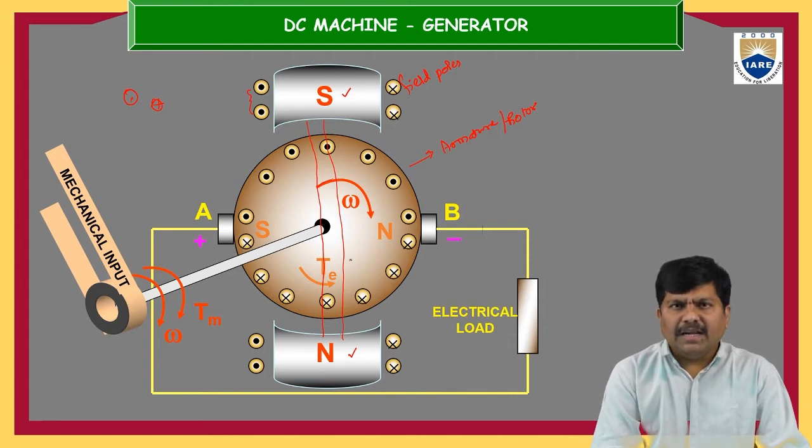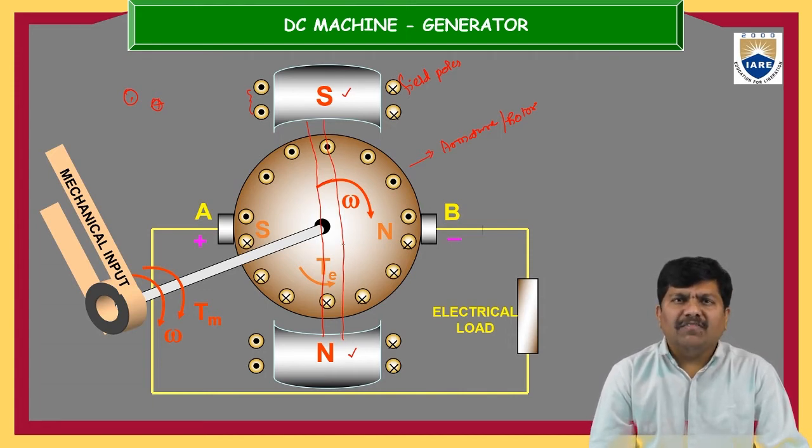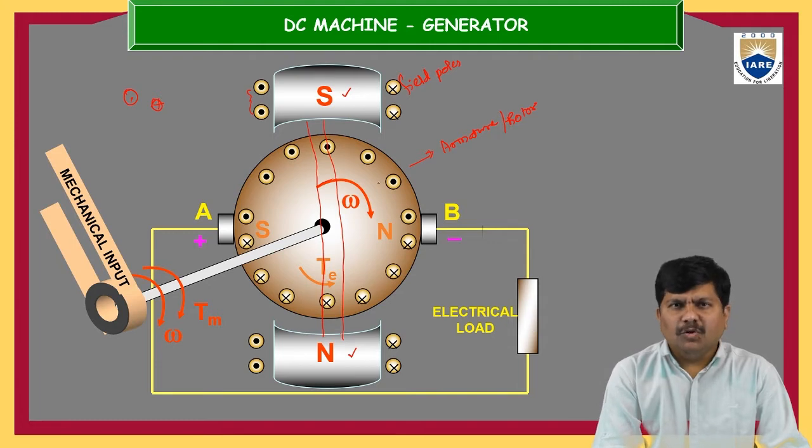We can develop that magnetic field by keeping a North Pole and a South Pole at some adjacent distance. Inside that North and South Pole, we can see some magnetic field. In the magnetic field, we are placing various conductors. Now, how are these conductors rotated? Conductors are rotated by means of the shaft.